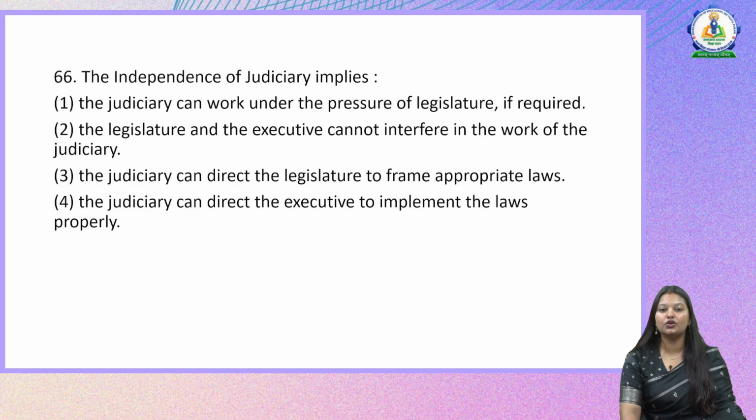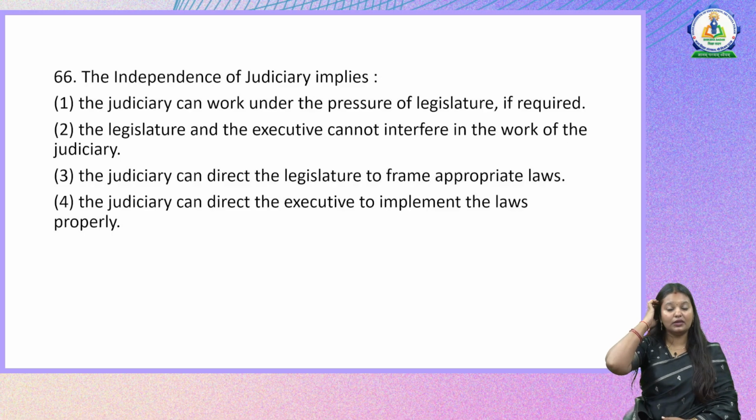The independence of judiciary implies. So it is said that the judiciary is independent. So what does this mean? Let us look at the options. Option 1. The judiciary can work under the pressure of legislature if required. Option 2. The legislature and the executive cannot interfere in the work of the judiciary. Option 3. The judiciary can direct the legislature to frame appropriate laws. And option 4. The judiciary can direct the executive to implement the laws properly.